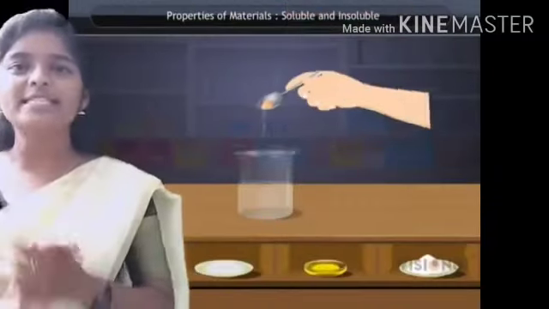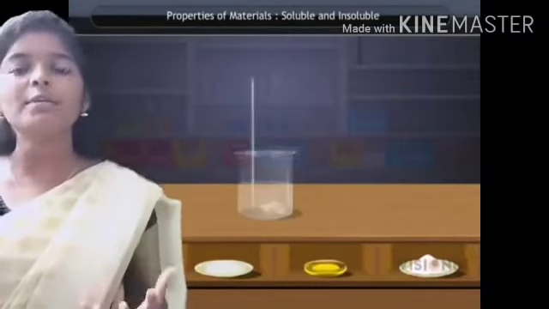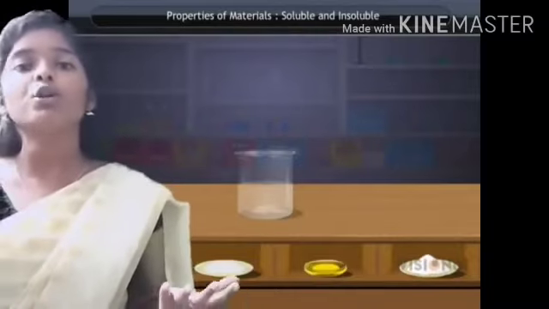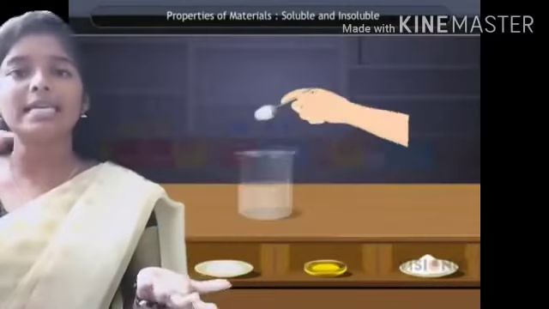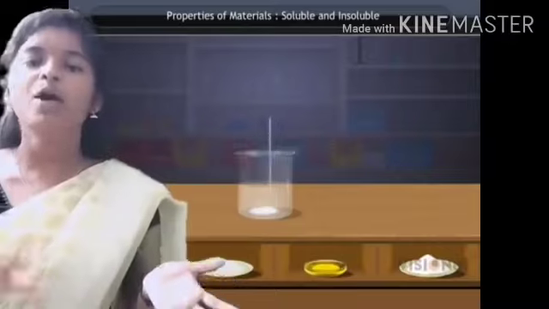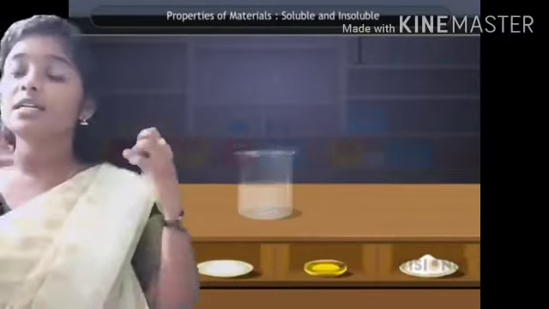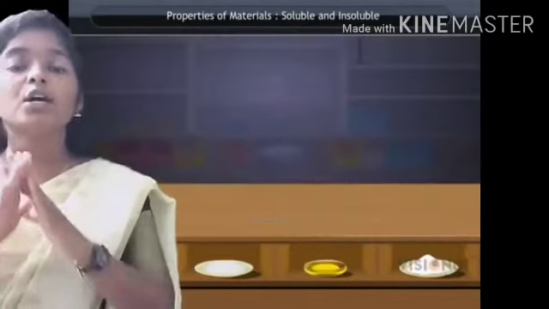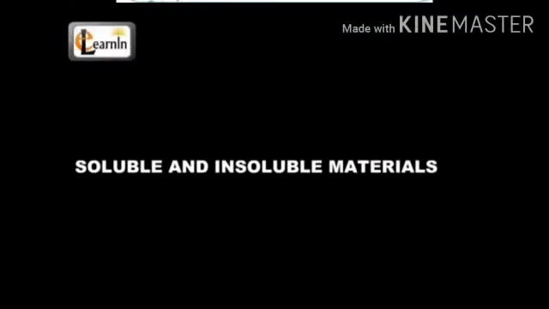Solubility of solids in water. Suppose we drop solid particles into the water, we can find whether they are dissolving or not dissolving. So we are going to find out whether it is soluble or insoluble. How will you find this? First, if the particles dissolve in the water, it is soluble. If the particles do not dissolve into the water, that is insoluble.